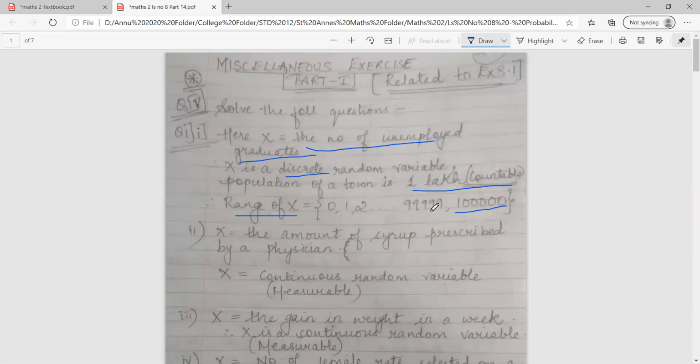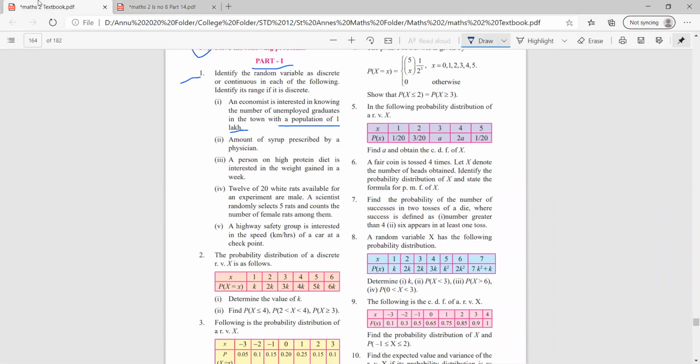99,999 and the last one is 1 lakh. So followed, class? The sum is very easy. There's no need to take any tension. This is one of the easiest sums.